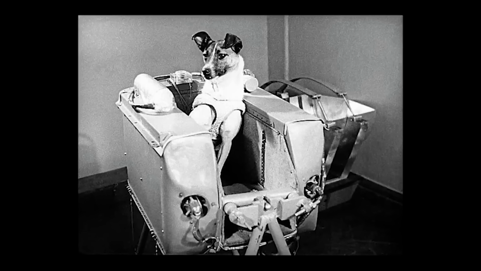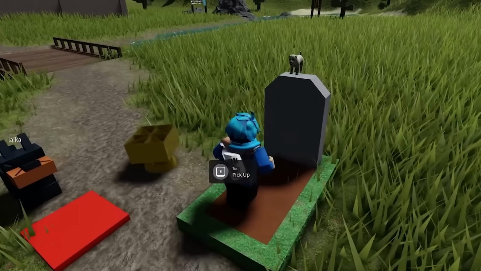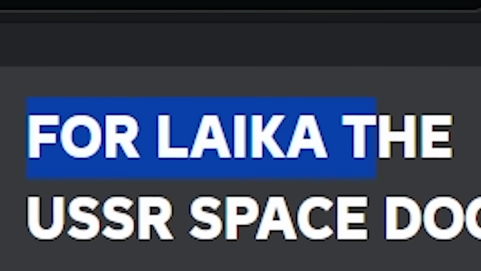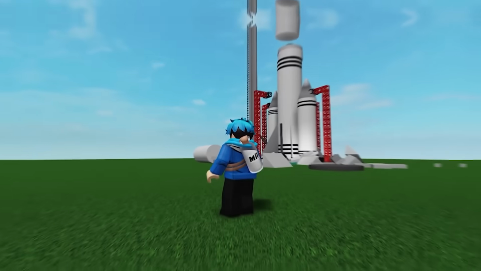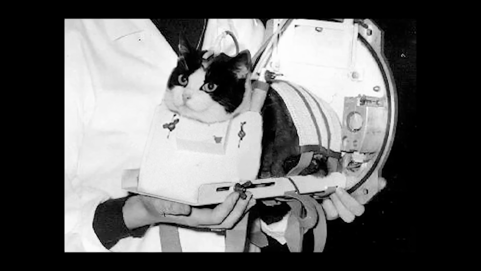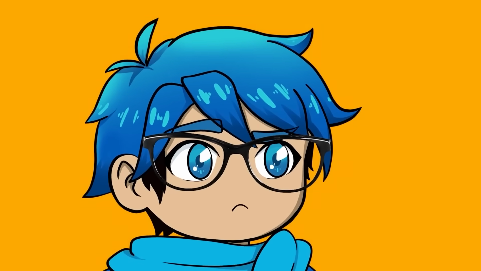Yeah, that's because Laika got sent to space, and what this gravestone is referencing is that Laika unfortunately did not survive. Yeah, there's this other Roblox game here called For Laika, the USSR space dog, and this one's kind of more clunky. It has the rocket ship that Laika was sent in. Yeah, that's because before humans were sent to space, they were sending animals in, and Laika was one of the first dogs to ever fly into space and orbit the Earth.